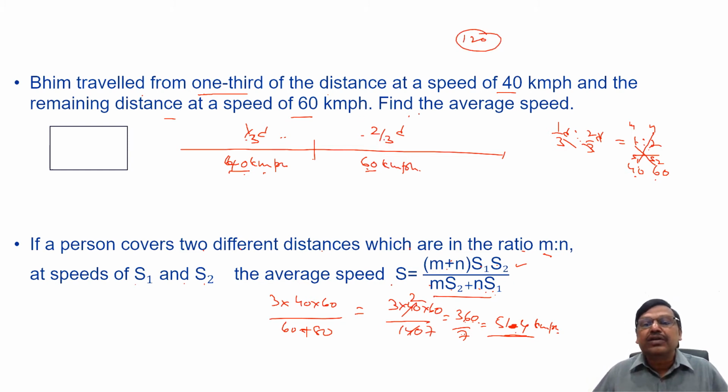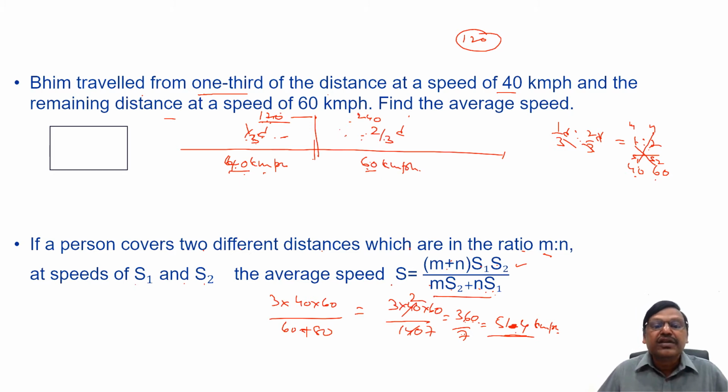Since you said 1/3 and 2/3, probably I'll take 120 and 240. See, 120 is divisible by 40, and 240 is also divisible by 60. Why am I taking 120 and 240? Because the ratio of 1/3 and 2/3 means the ratio of the distance is 1:2. If the first part, 1/3, is 120, the second part will be 240.